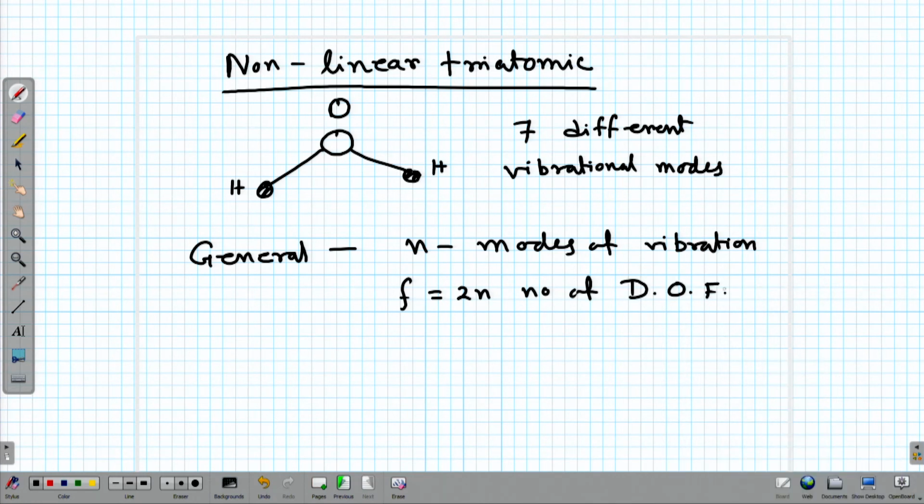Please remember, one vibrational mode will contribute 2 degrees of freedom. So, it becomes very complicated unless we know the exact number of normal modes associated with this vibration, we cannot deal with a complicated molecule.